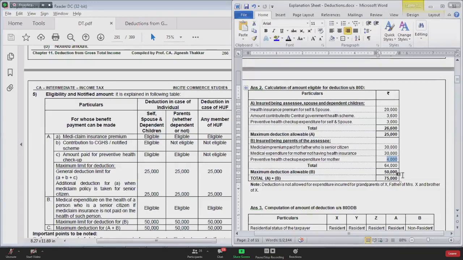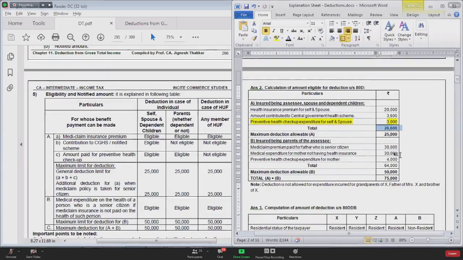This one, are you understanding? Here in group 1, see the highlighted part. Here we have claimed a deduction of 25,000 only. Total expenditure was 26,600.